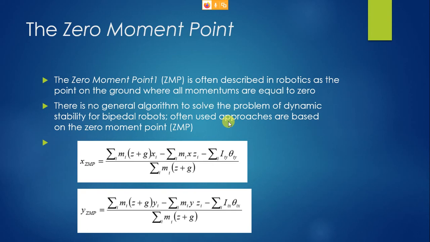Similarly, these robots also have a typical method called the zero moment method, that is ZMP or zero moment point method, which describes a point on the ground where all the momentums are equal to 0. This is an imaginary point. There is no specific algorithm. How will you define this zero momentum point, or zero moment point, or ZMP?